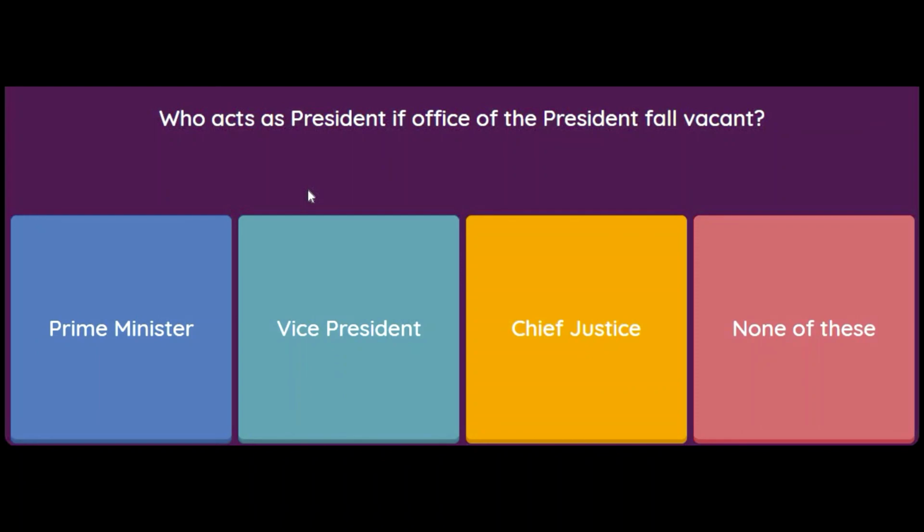The last question is, who acts as president if the office of the president falls vacant? Prime Minister, Vice President, Chief Justice, or none of these? So students, I believe this is also very easy. If the president is vacant, then the vice president acts on behalf of the president.